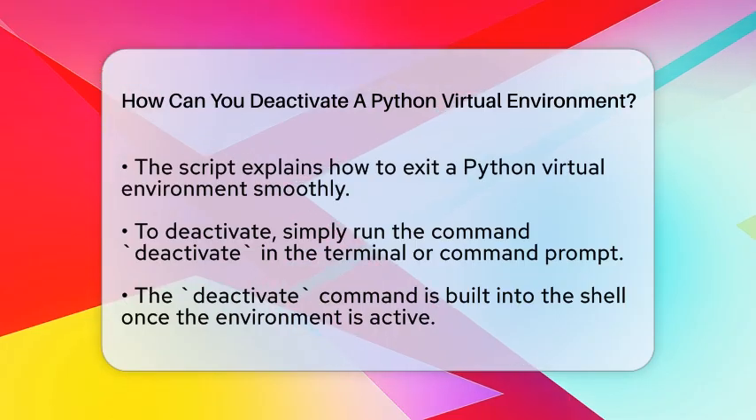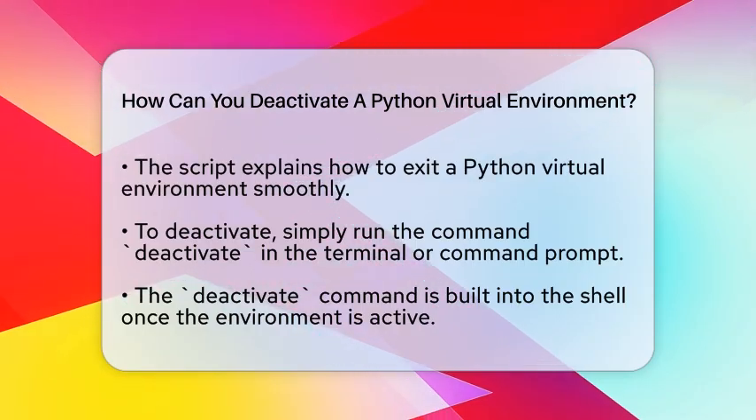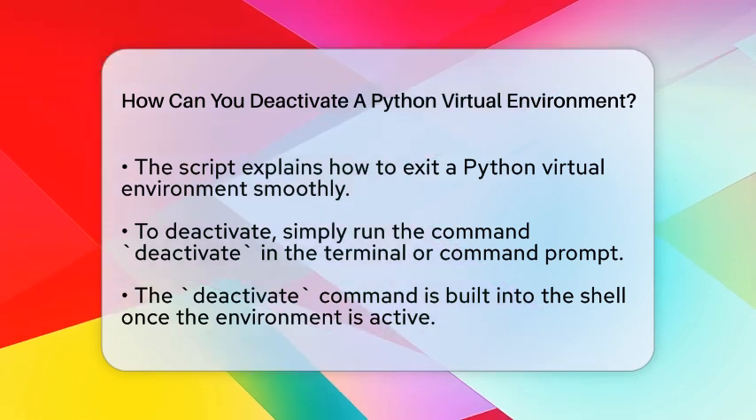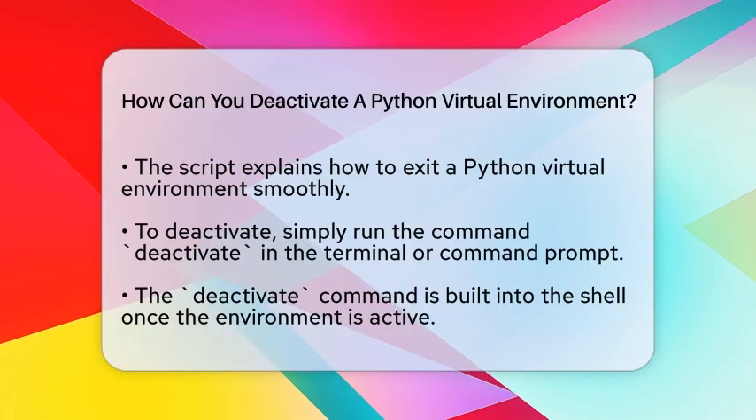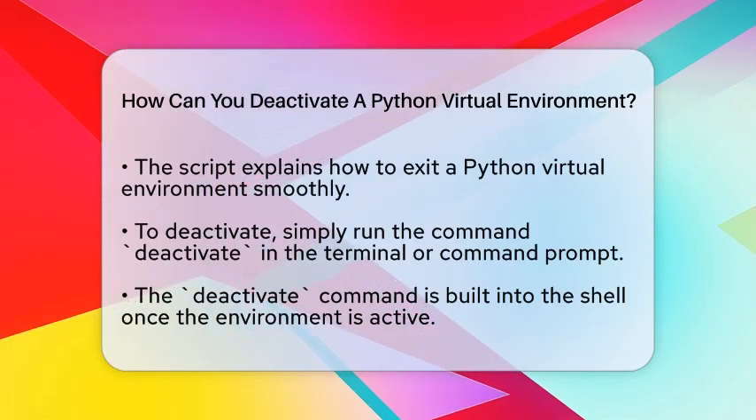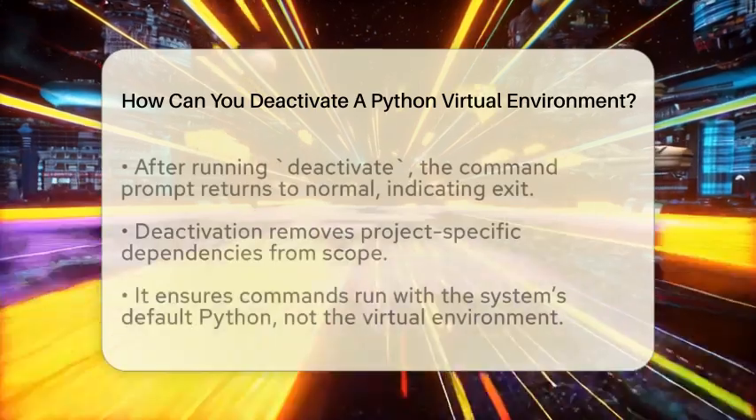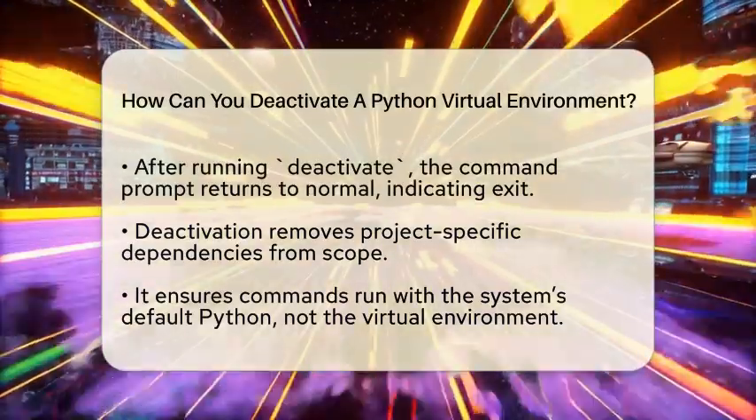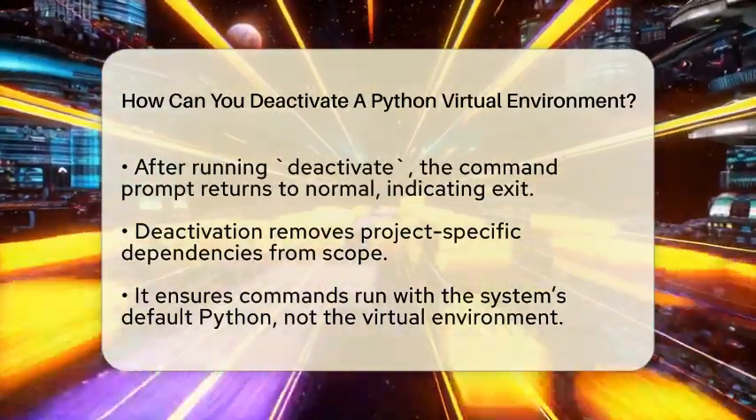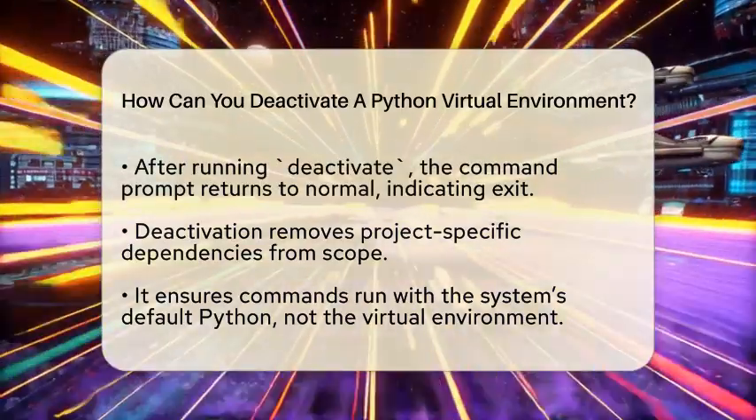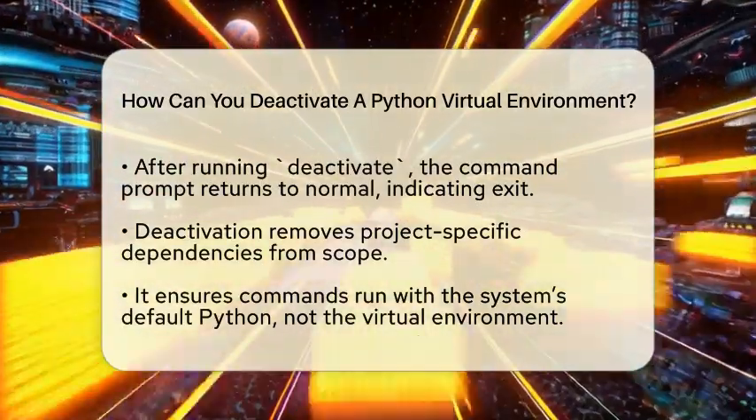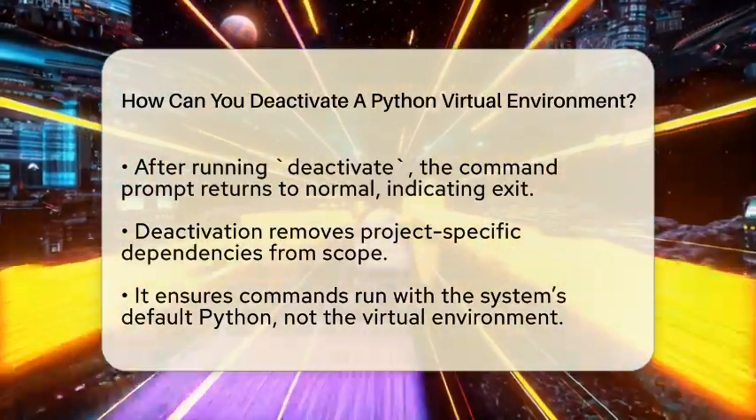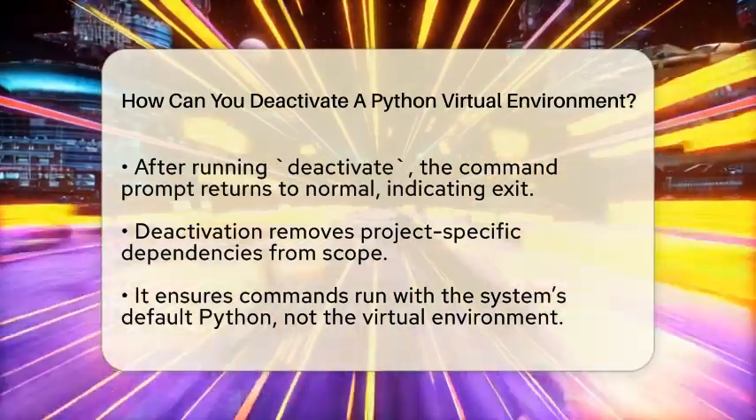When you want to exit a Python virtual environment, you just need to run the command deactivate in your terminal or command prompt. This command is built into the shell once the virtual environment is active. It tells your system to stop using the isolated environment and go back to the default Python setup. Once you type deactivate and press enter, you'll notice your command prompt changes back to normal. This indicates that you're no longer inside the virtual environment. Your project-specific dependencies are now out of scope, and any Python commands you run will use your system's default Python.